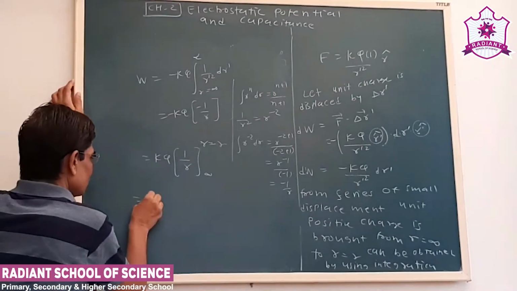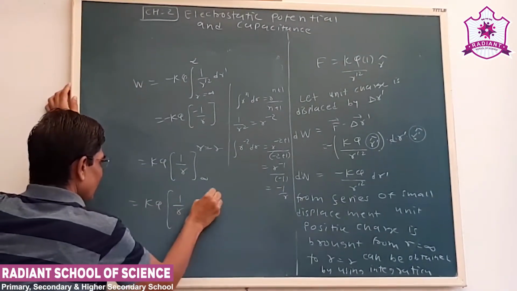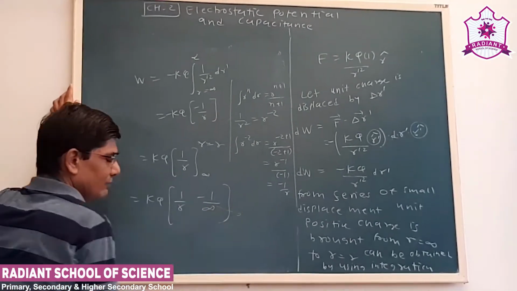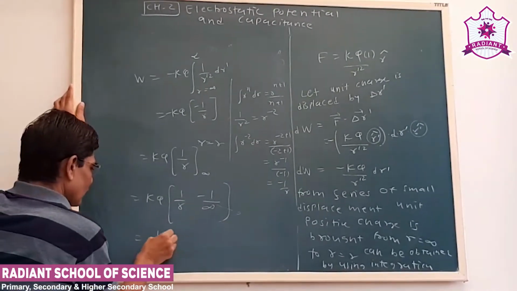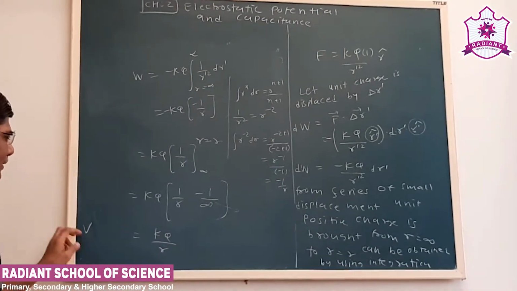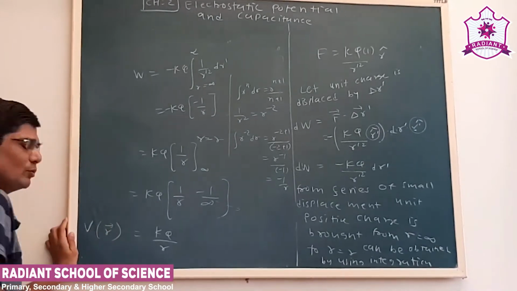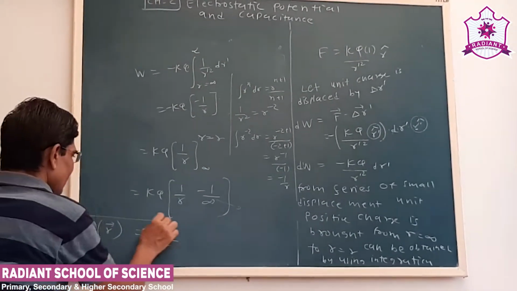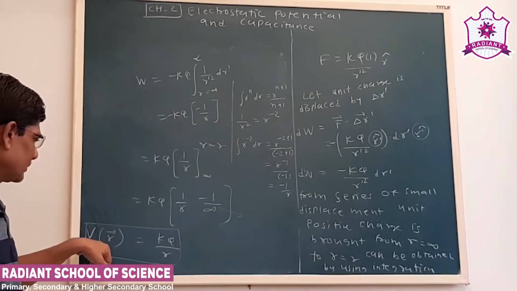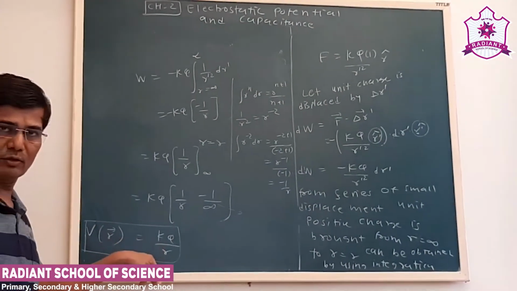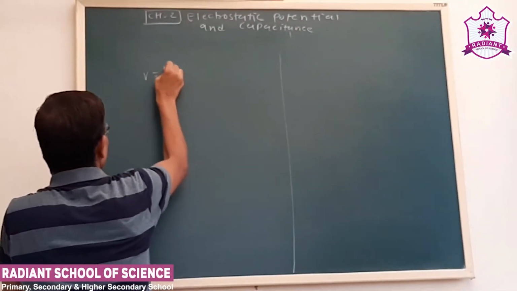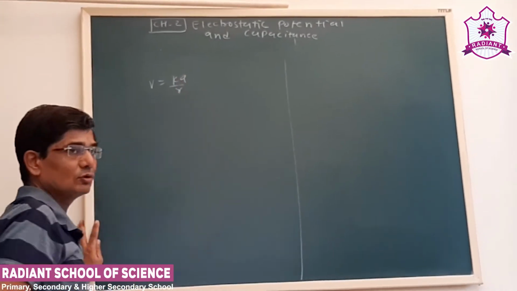Now we substitute the values: kq into 1 upon r minus 1 upon infinity. You know very well 1 upon infinity is 0. So kq by r. This is the formula for the potential at a point P which has a position vector r. So this is how we obtain the equation of potential due to a point charge: V is equal to kq upon r. We have derived the formula of electric potential due to a point charge.